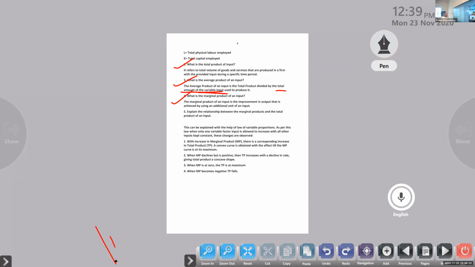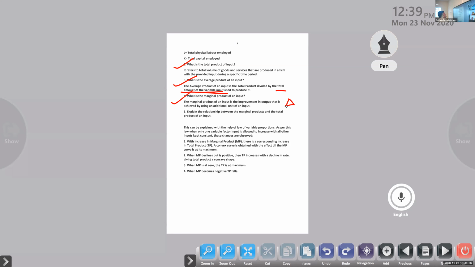Next one, what is the marginal product of an input? The marginal product of an input is the improvement in output that is achieved by using an extra or additional unit of an input. Clear or not? So if you are adding input, you will get an extra unit of output. That's what changes as per the changes in the input. That's going to be the marginal product of an input, basically using the symbol delta to depict marginal product. Clear?